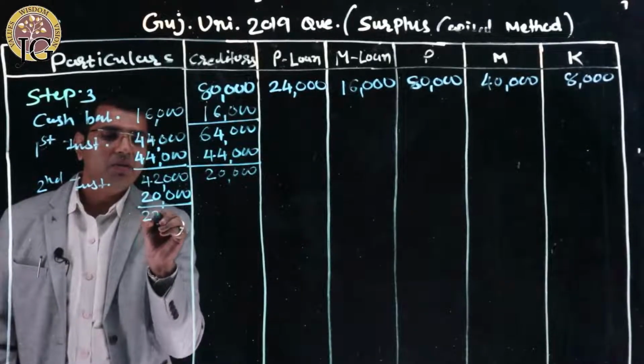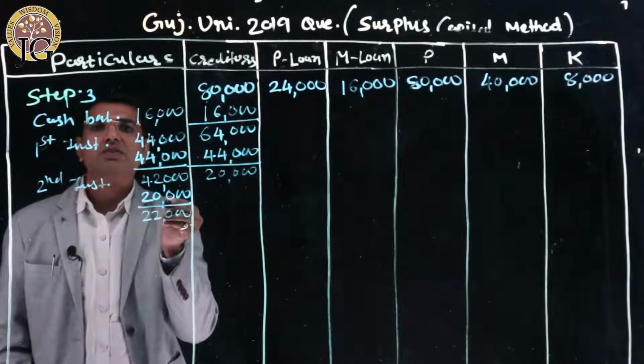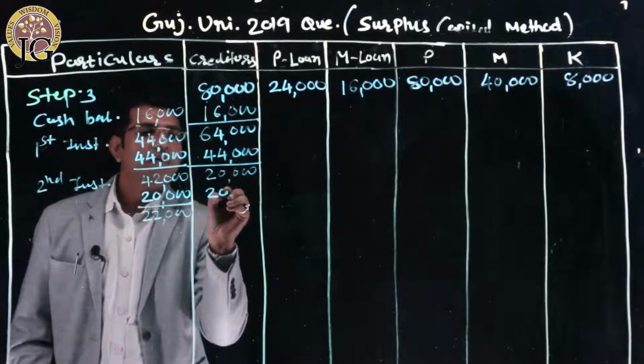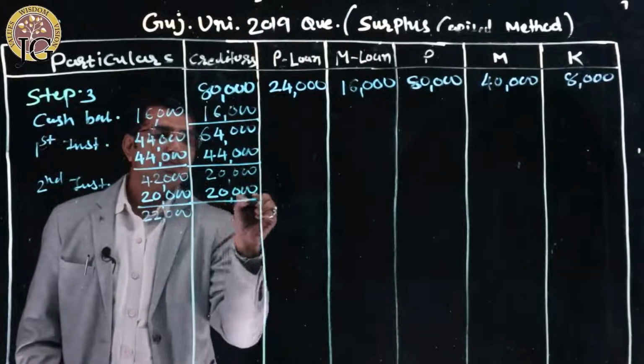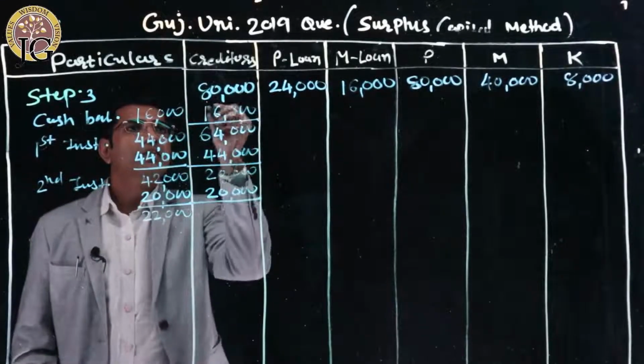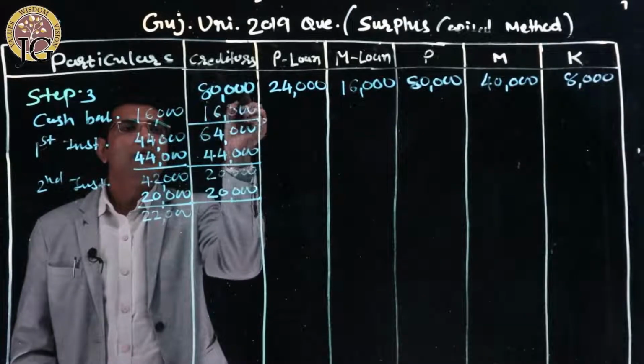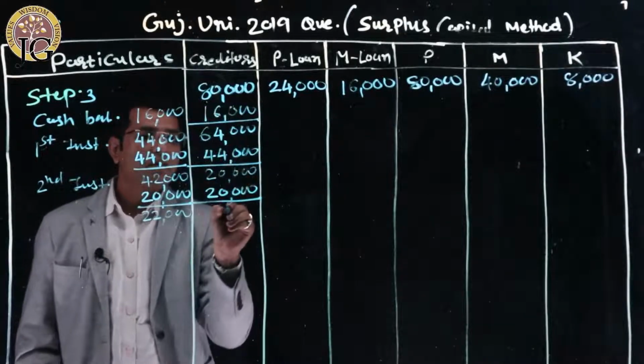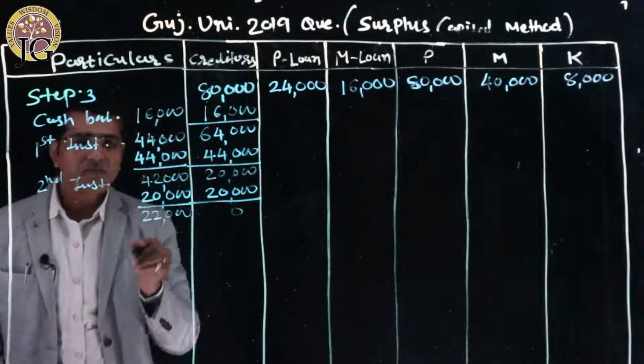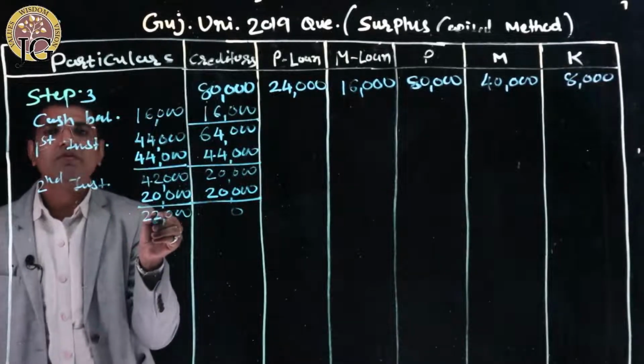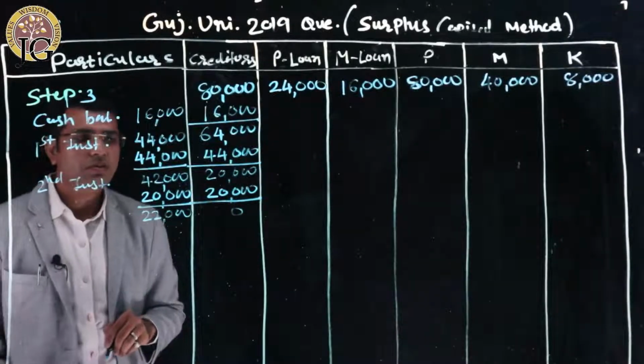The balance left over in our hand is 22,000 after paying 20,000 rupees to creditors. That means the liability of the creditors is paid successfully. And the balance of cash left over with our hand is 22,000 rupees.